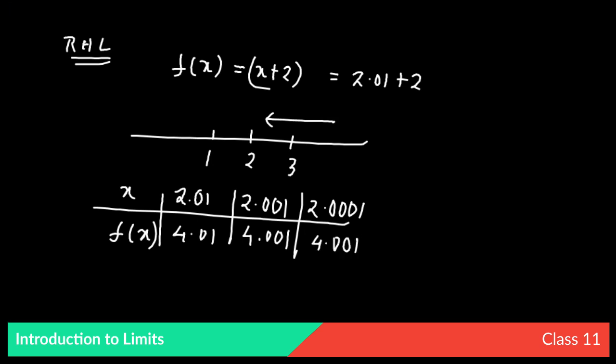So as you can see, we are approaching 2 from the right hand side. That means 2.01, then 2.001, then 2.0001. So you are coming closer to 2 from the right hand side. For this, the value of f(x) is also tending towards 4. At first it was 4.01, then 4.001, then 4.0001. So you can see that as x is tending towards 2, f(x) is tending towards 4.